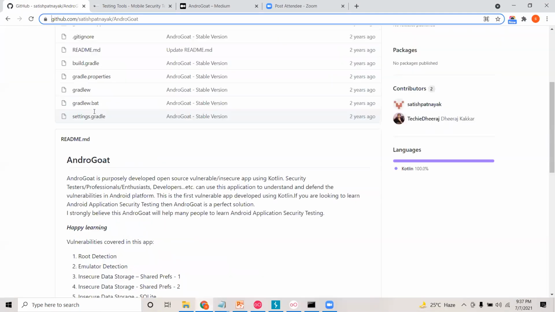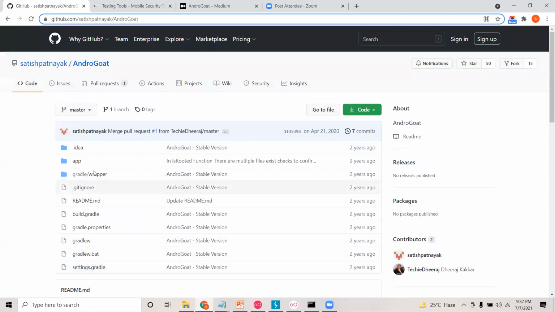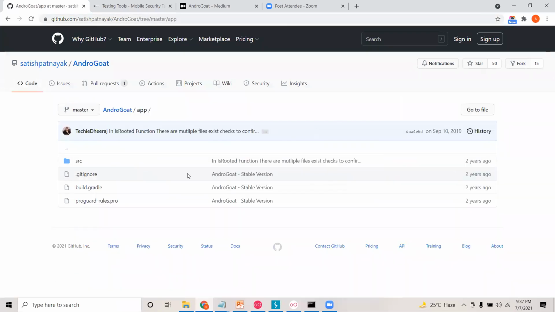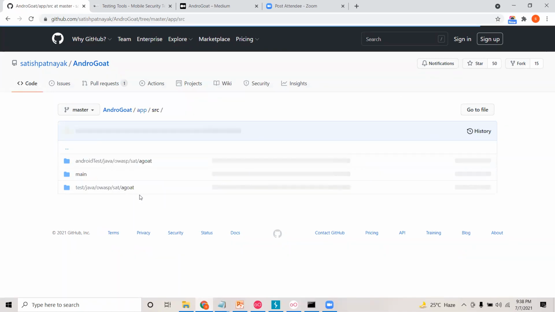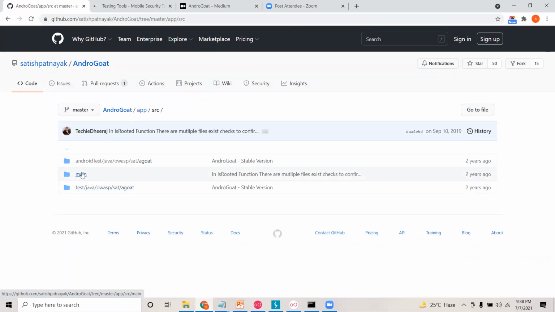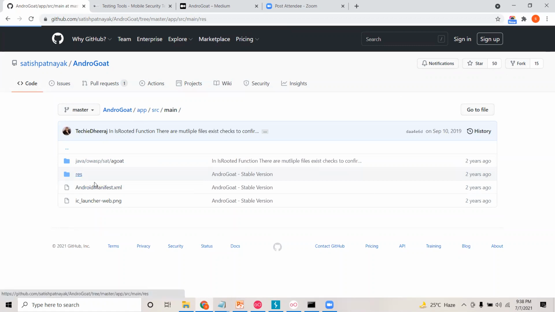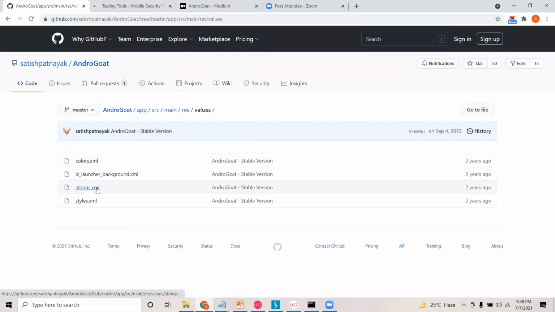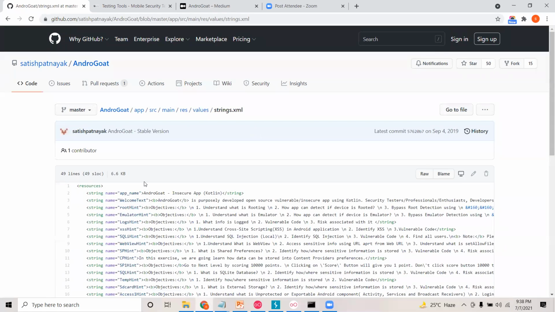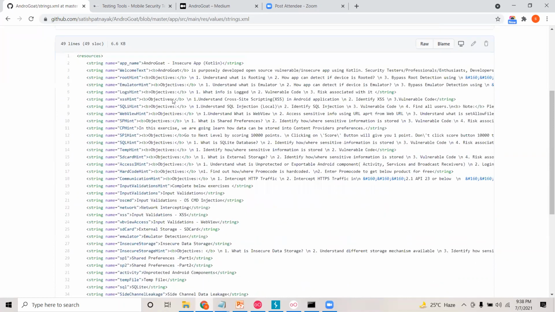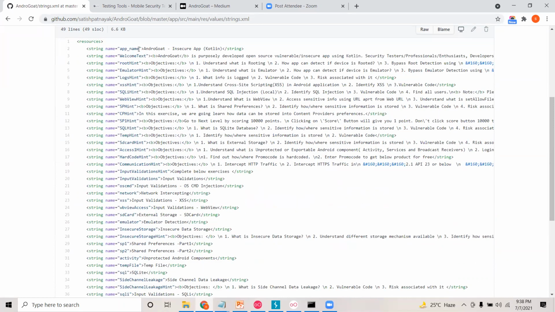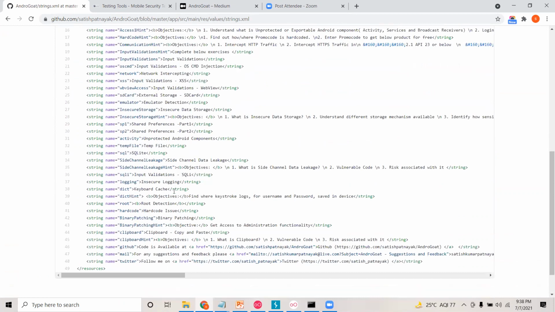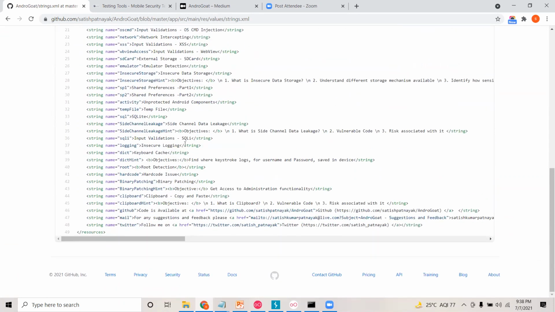Now, instead of decompiling the application, I wanted to show you that on the source. Let me jump in here, main, and in the res folder, in the values folder, generally we will see strings.xml. The strings.xml is generally defined to contain some variables, for example, app name, the welcome text, so that I can reuse this variable whenever I want in the application. So this is one of the resources to find out the Firebase URLs.